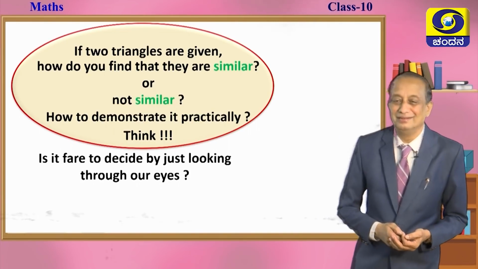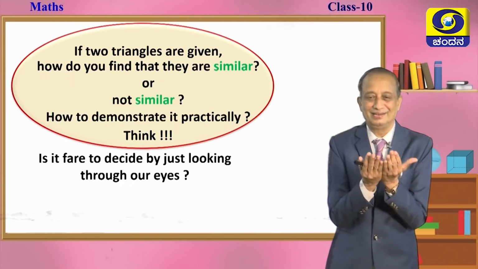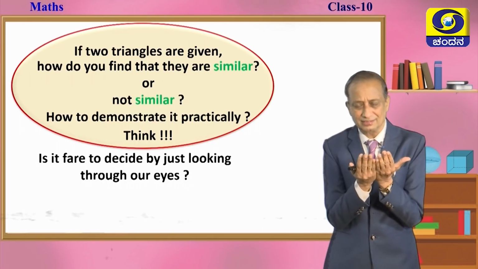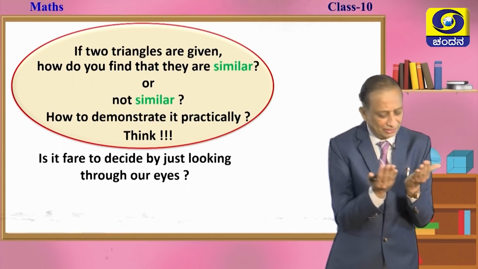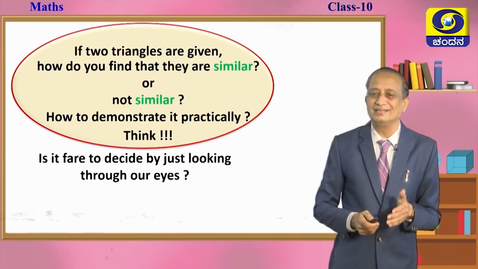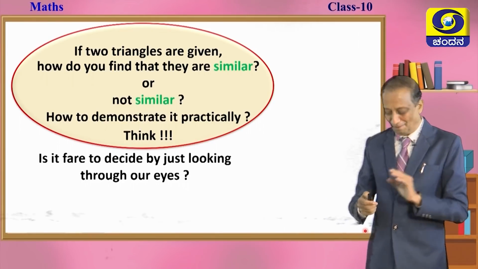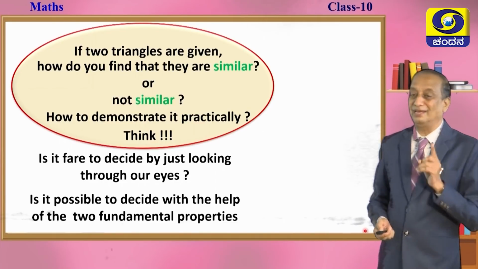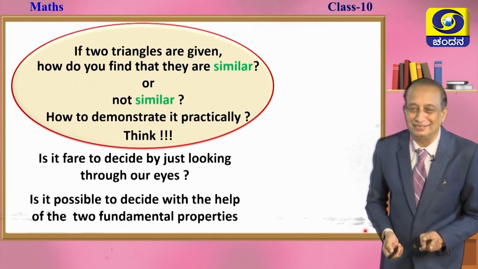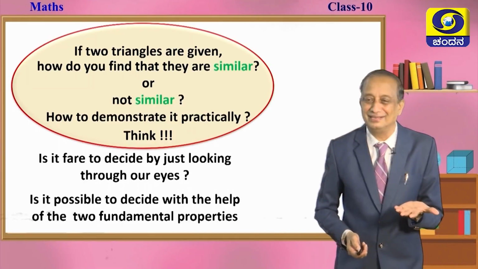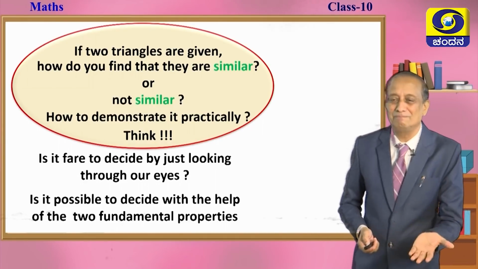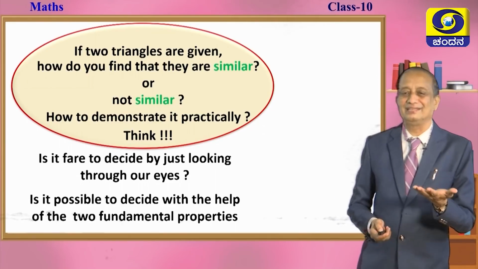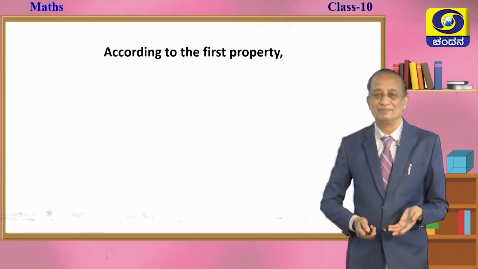Is it possible to decide by just looking through our eyes and say, sir, this looks like similar, sir, but in this case these are not similar, sir? Can we decide like this, children? No, that is not scientific. Is it possible to decide with the help of the two fundamental properties that we have just now learned? Can we take the help of the two properties about angles and sides and then say that they are similar or not similar, children? Okay.